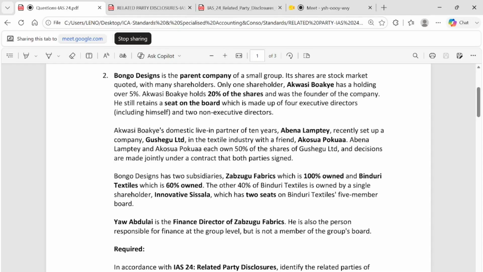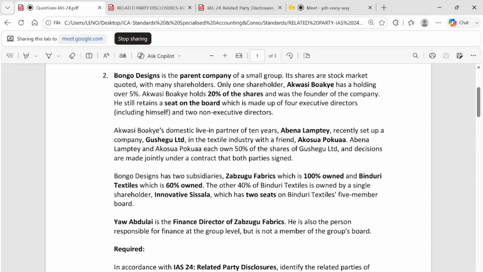Only one shareholder, Akwasi Boachi, has a holding over 5%. It means when you look at the total shareholders, Akwasi Boachi is the only shareholder who has more than 5%. The others are holding 5%, 4%, 2%, 1%, and so on. But Akwasi Boachi is a majority shareholder. Let's read on. Akwasi Boachi holds 20% of the shares and was founder of the company.